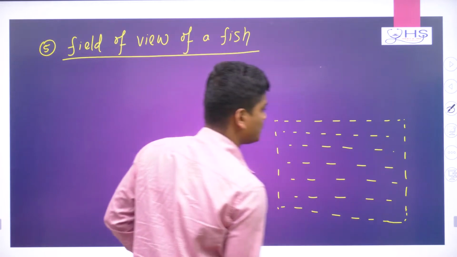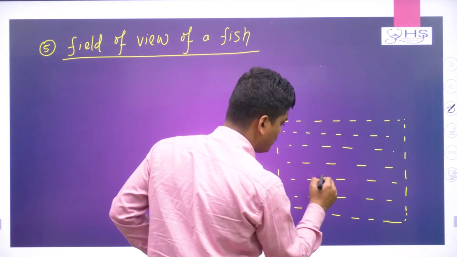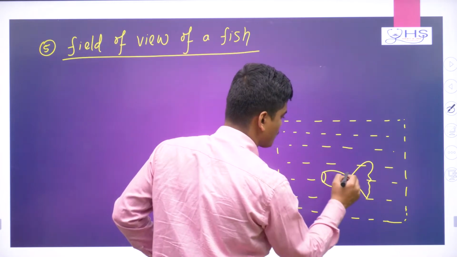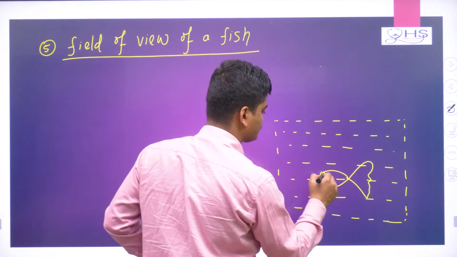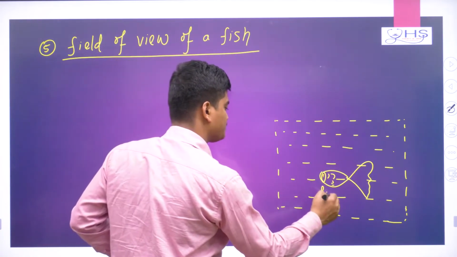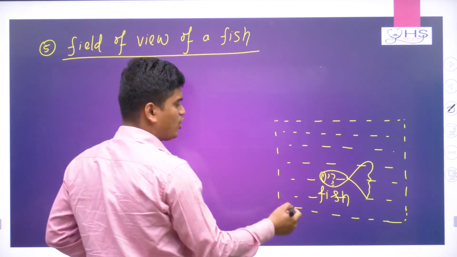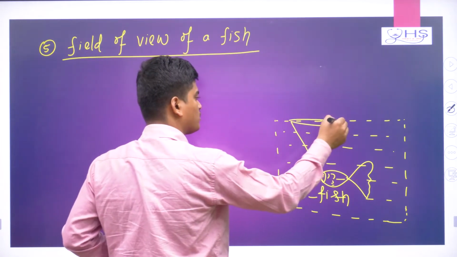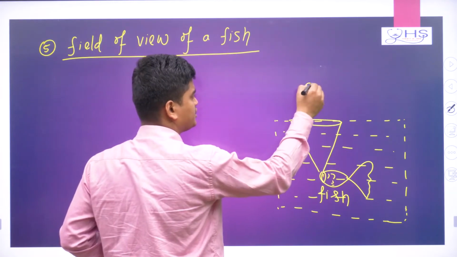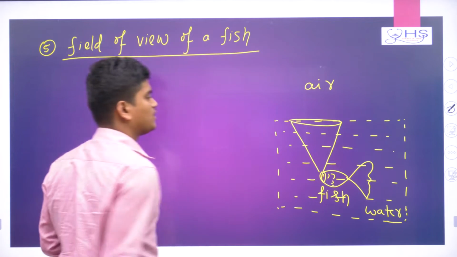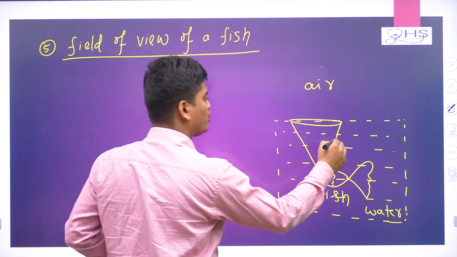Now here one beautiful fish is there. Now when this fish looks up, how will it see? It will see with a cone to the surroundings. Here it is air and here it is water. Now a cone is forming here.